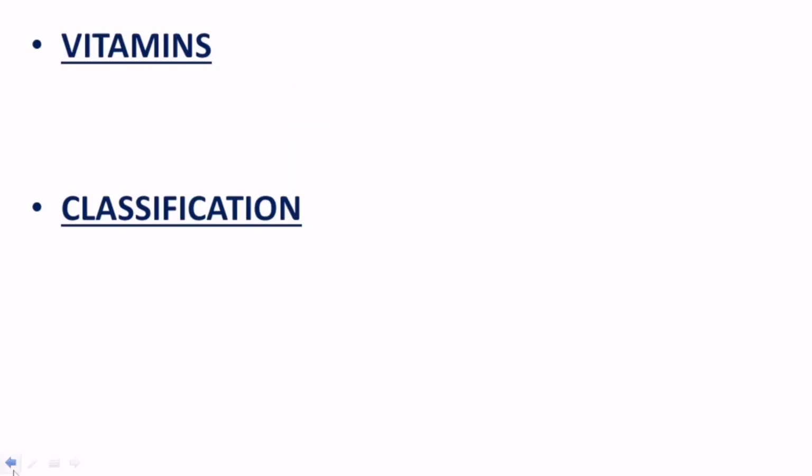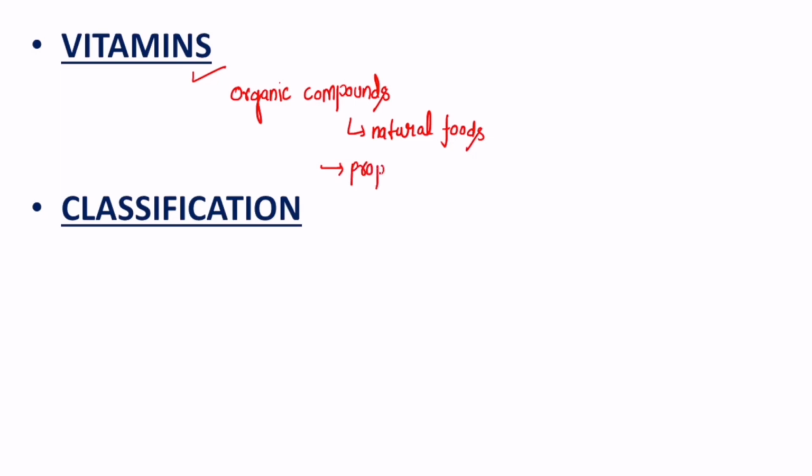Now, firstly, we will see what are actually vitamins. Before studying vitamin A, we should know what vitamins are. So, vitamins are basically the organic compounds which are required by our body in a very small quantity. So, vitamins क्या होते हैं? These are organic compounds जो हमारे foods में, natural foods में present होते हैं and are required by the body in a very small amount. Okay. So this is required for the proper growth and maintenance of the body. So vitamins का जो भी important role है, it is regarding the proper growth and maintenance of the body.